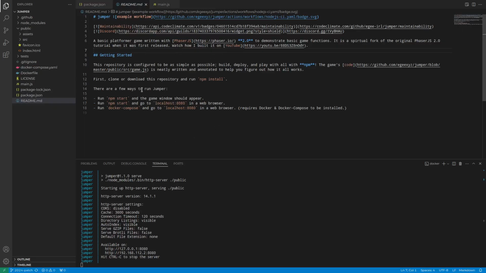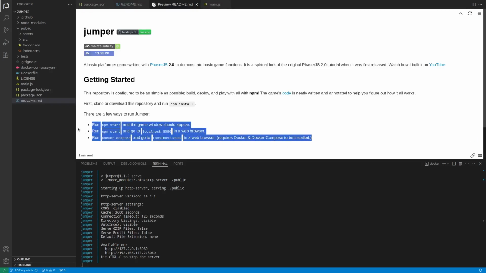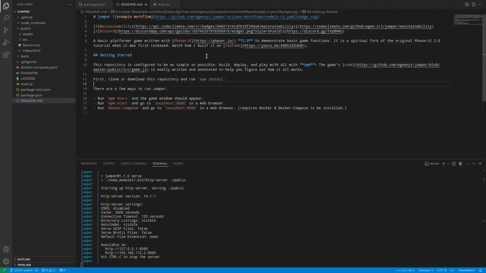So I use VS Code, and VS Code has a few different ways of viewing Markdown. This is one such way, and it's fine. But I added a few things. I updated the CI badge, so it's GitHub instead of Travis. There are three different ways to run this project, and there's a link that points right back to the code. I also make a point to point out that this is a spiritual fork of the PhaserJS 2 tutorial, so it's a tutorial.